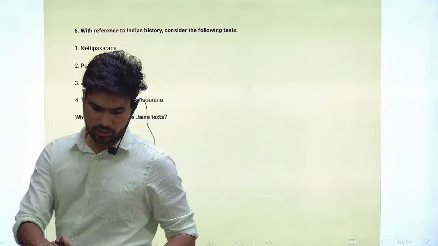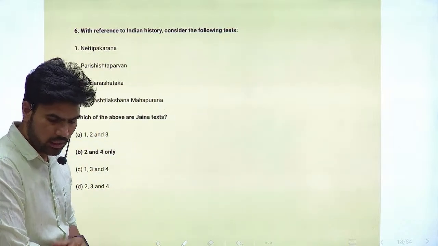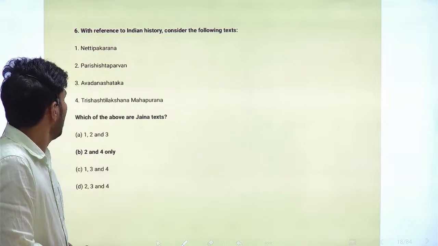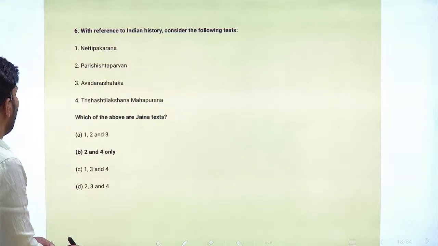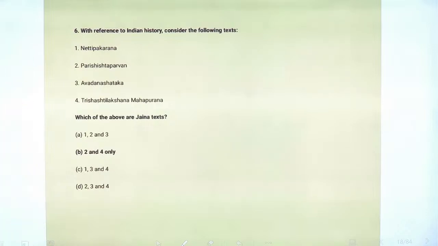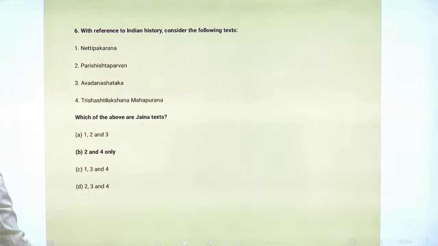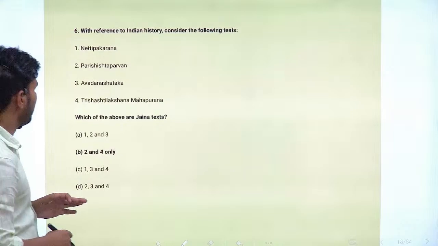Next question, question number 6. With reference to Indian history, consider the following texts: Netti Pakarana, Parishishta Parvan, Avadana Shataka, and Trishasti Lakshana Mahapurana. Which of the above are Jain texts? Let me say it is a very difficult question.